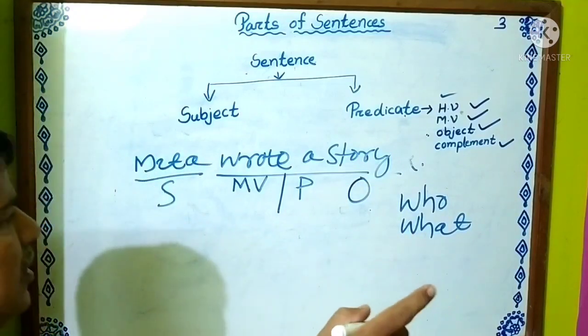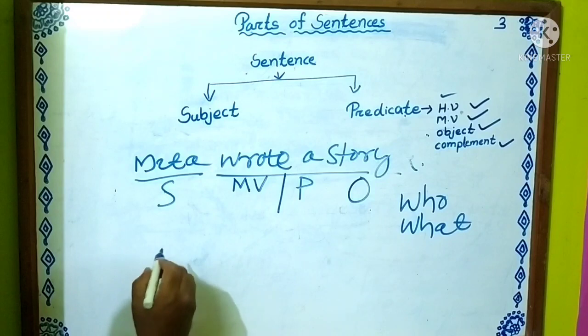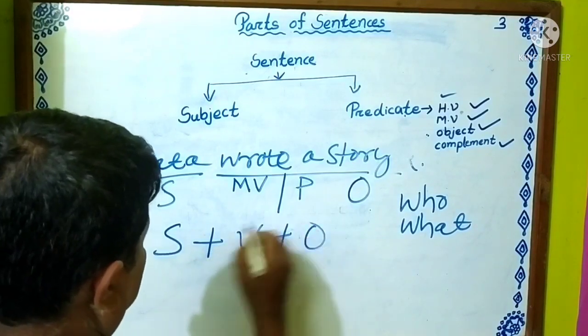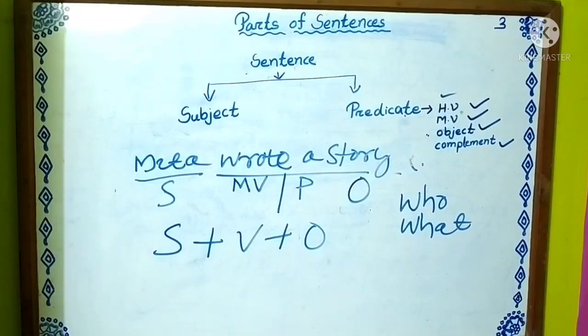That means in English, in order to make a sentence, three things are needed: subject, verb, and object.